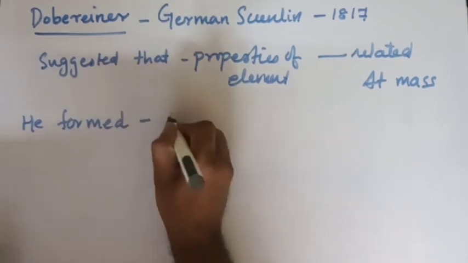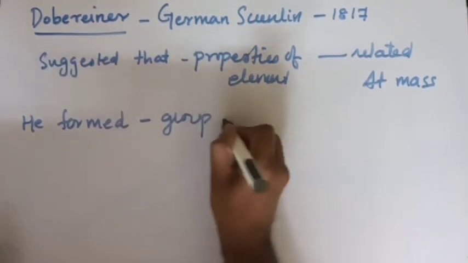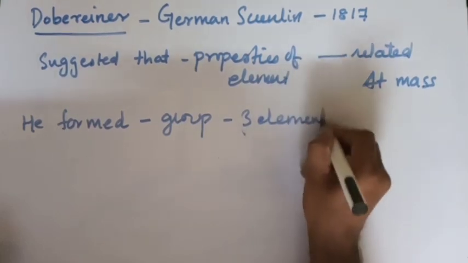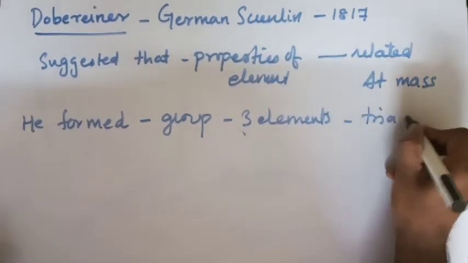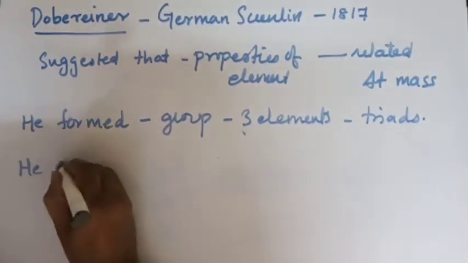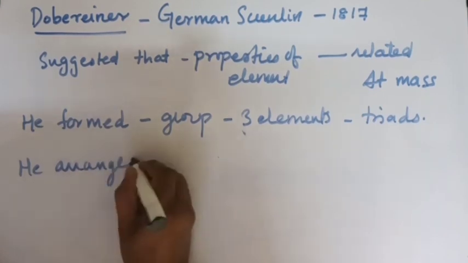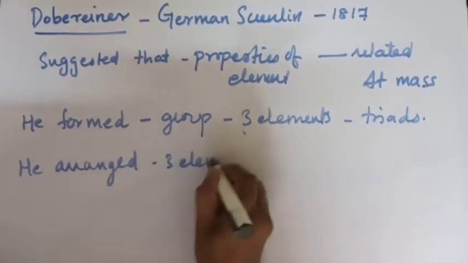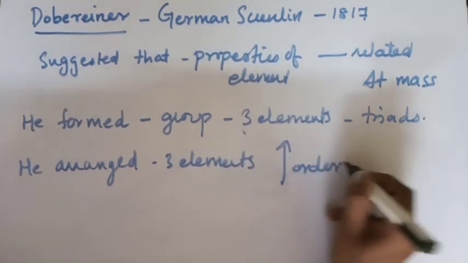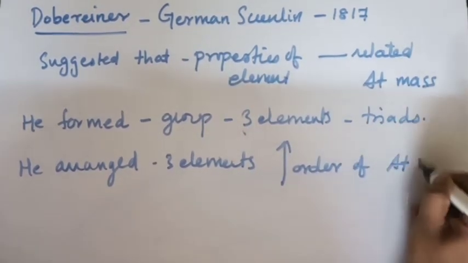Dobereiner formed a group of 3 elements, and he called these groups of 3 elements triads. He arranged these 3 elements in increasing order of their atomic mass.